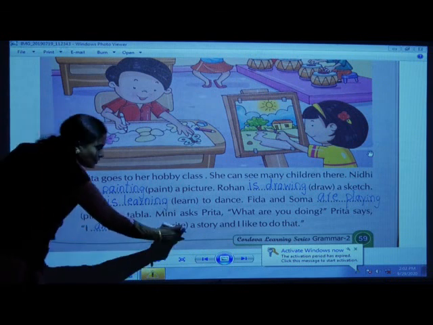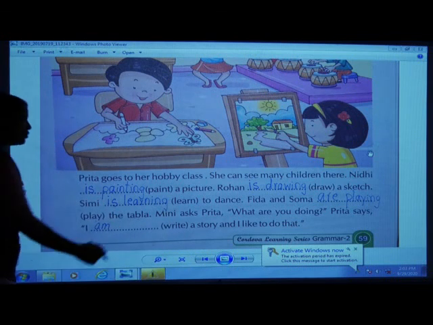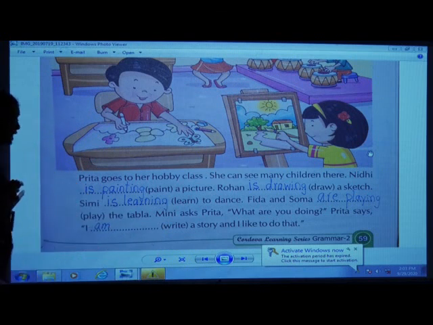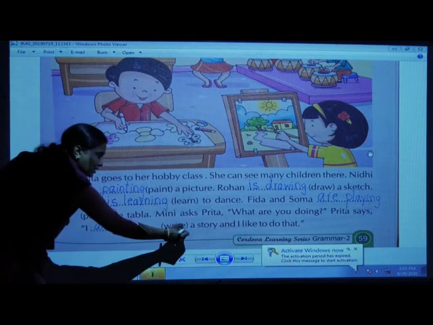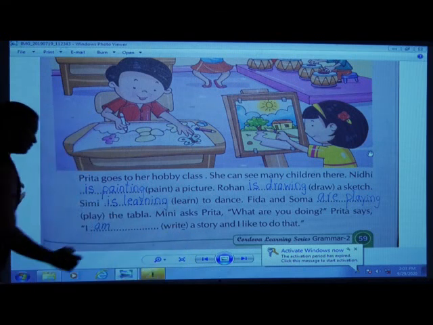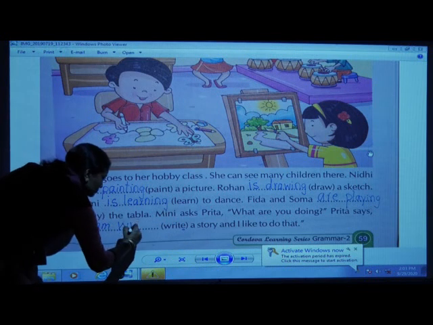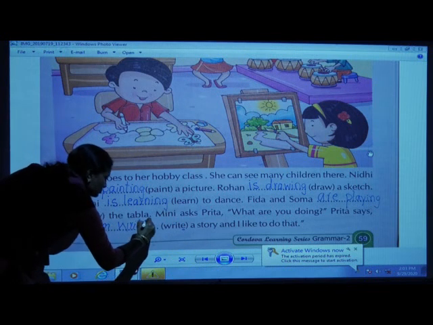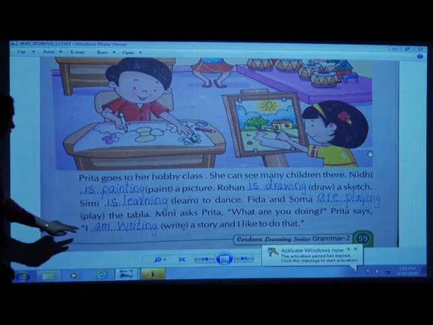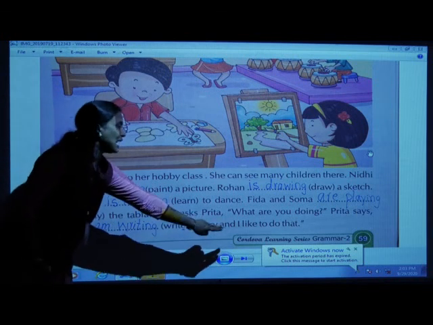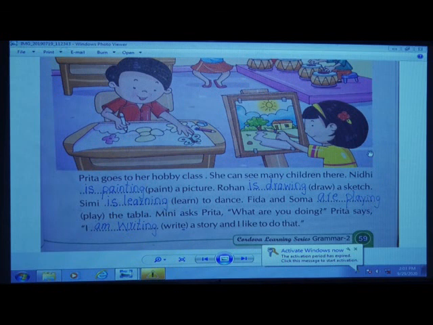Now here, children, for a word ending with the letter E, when you have to add the ing form to this word, the last letter E will be dropped out. I am writing a story and I like to do that.